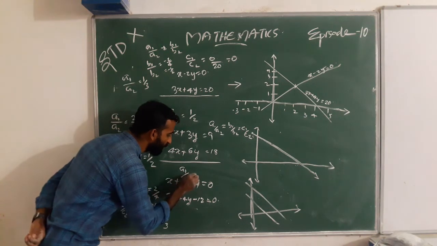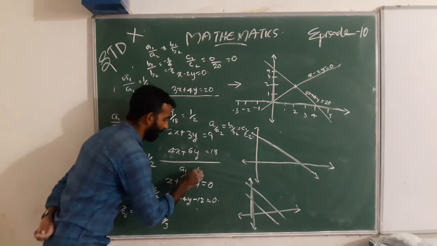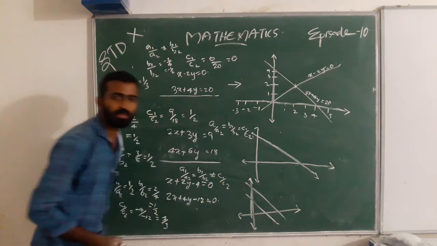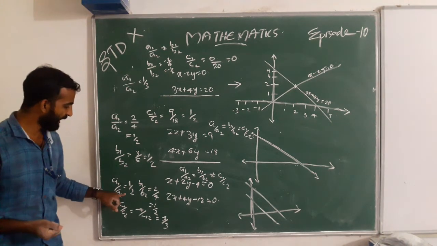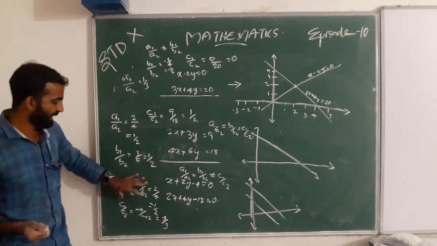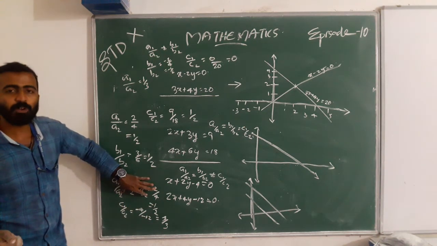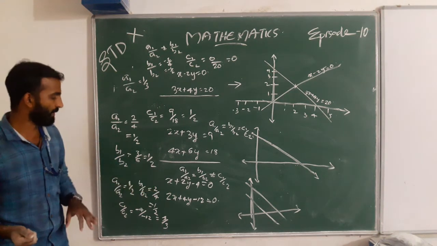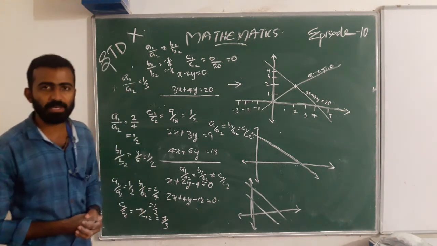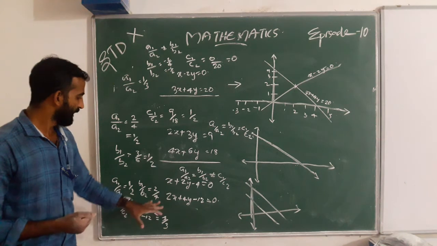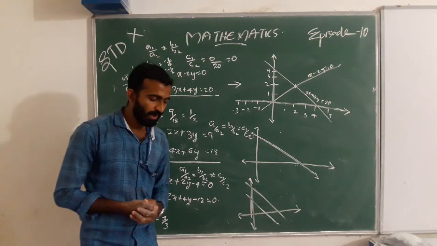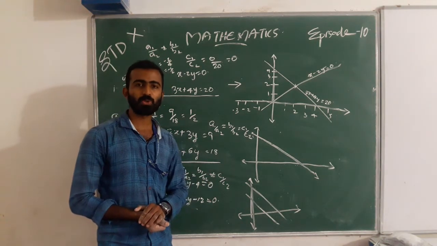Here a1 by a2 equal to b1 by b2, not equal to c1 by c2. Is it right? Yes. Here a1 by a2 is 1 by 2, b1 by b2 is 1 by 2, so these are equal, but c1 by c2 is not equal, its value is 1 by 3. Okay, so here the lines are parallel lines, so it has no solution.